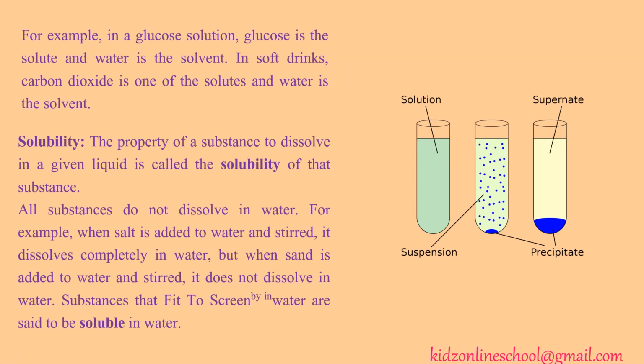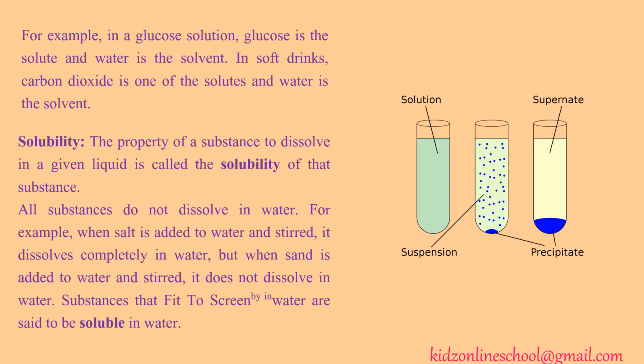For example, in a glucose solution, glucose is the solute and water is the solvent. In soft drinks, carbon dioxide is one of the solutes and water is the solvent. Solubility. The property of a substance to dissolve in a given liquid is called the solubility of that substance.